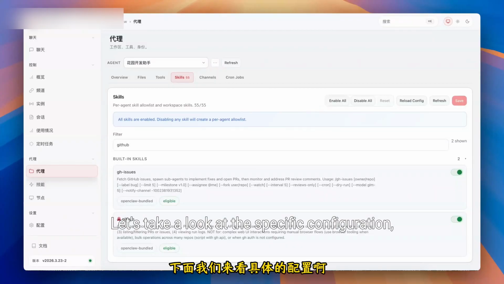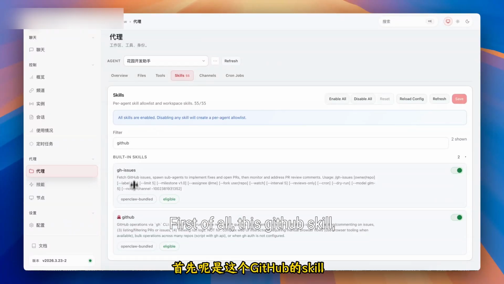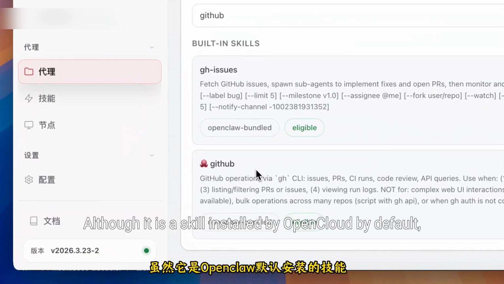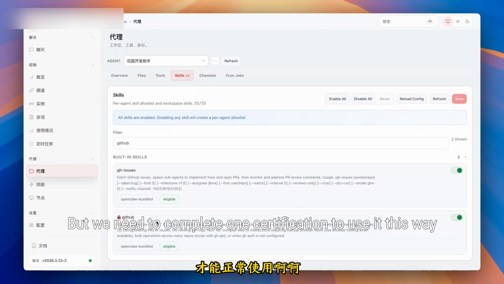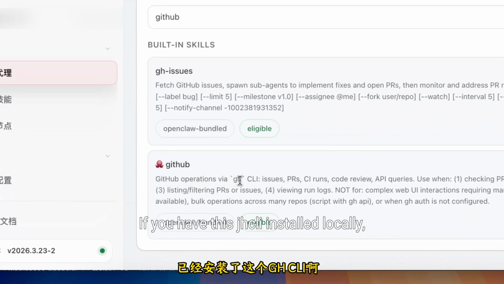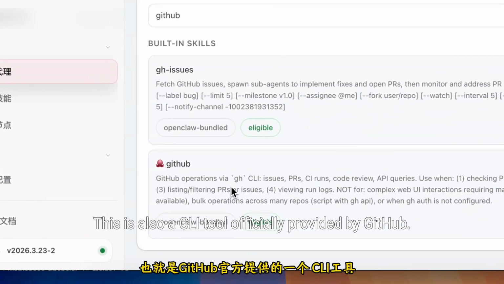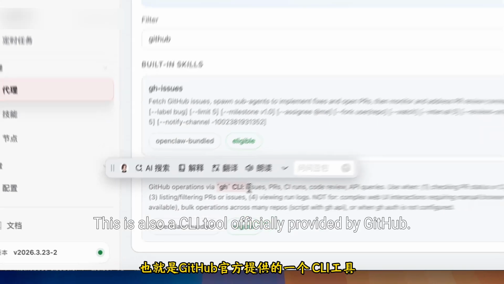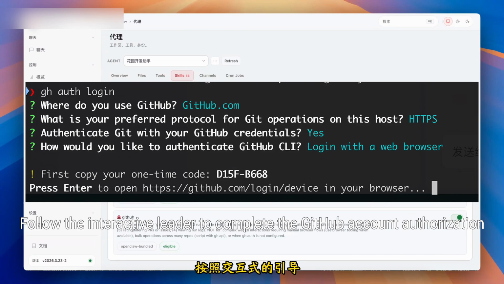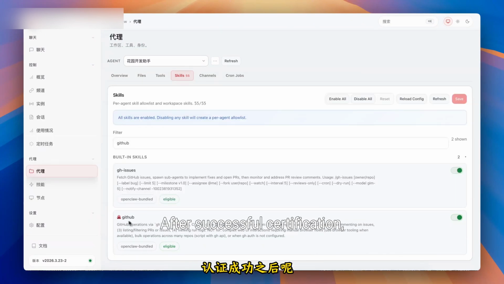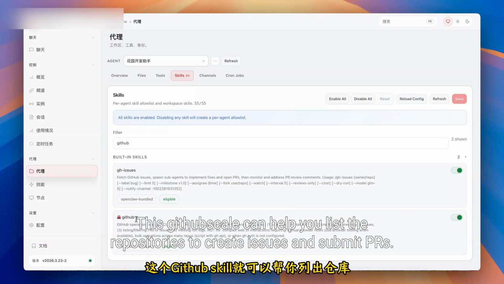Let's take a look at the specific configuration. First of all, this GitHub skill, although it is installed by OpenClaw by default, needs one authentication to use. If you have the GitHub CLI installed locally, which is also a tool officially provided by GitHub, then I need to execute the gh auth login command. Follow the interactive wizard to complete the GitHub account authorization. After successful authentication, this GitHub skill can help you list repositories, create issues and submit PRs.